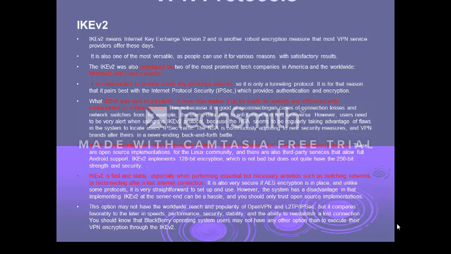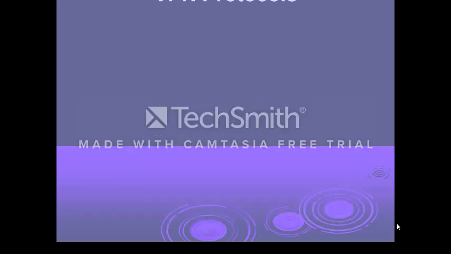Very good in the scenarios where the internet connection gets lost often. In BlackBerry operating systems, if the user wanted to have a secure communication through virtual private network, the only option they have is IKE version 2.